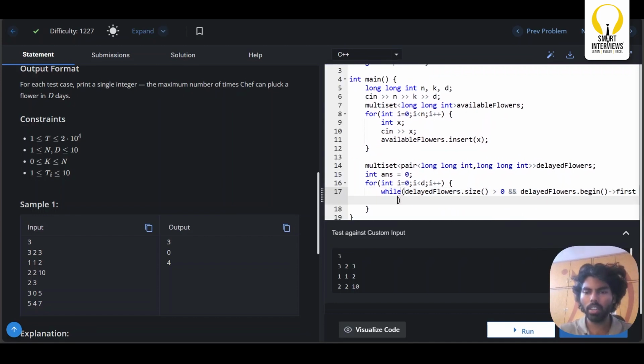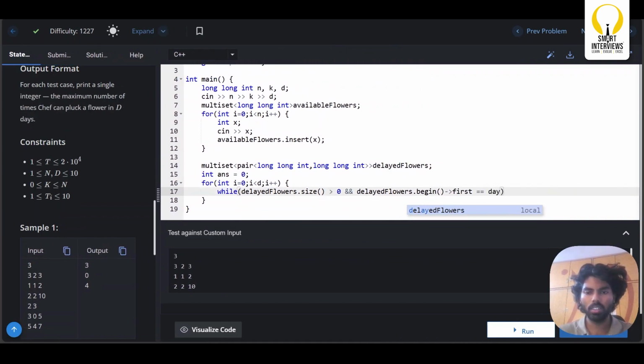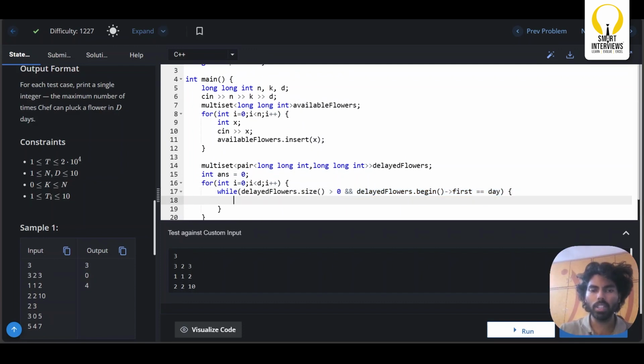If the first value is equal to day, let me expand this. Okay, now I think you can see. So if there are some delayed flowers, but by the time I reach this particular day, one flower has started blooming, this condition will handle that. So if that is the case, I need to add this to the available flowers, right?